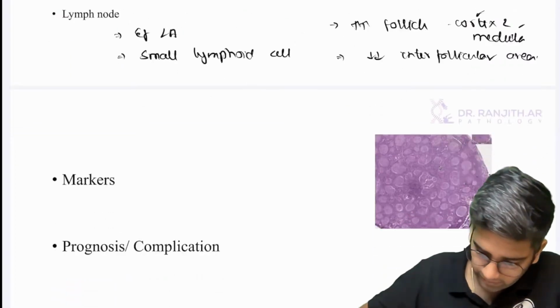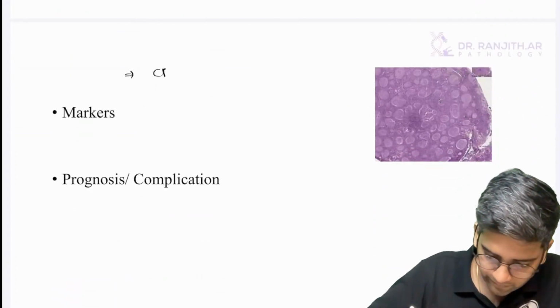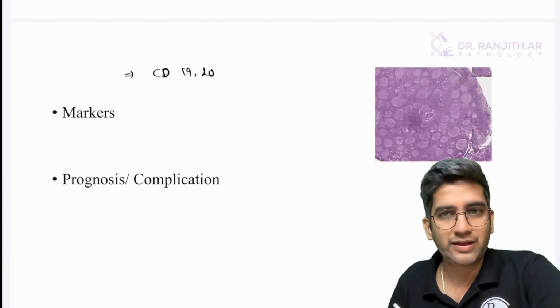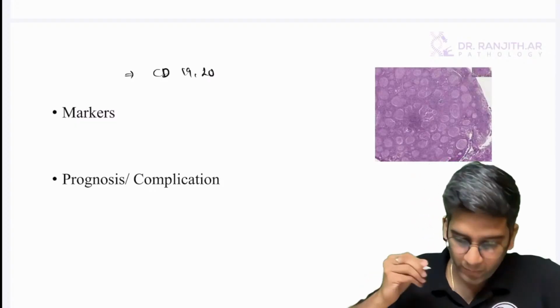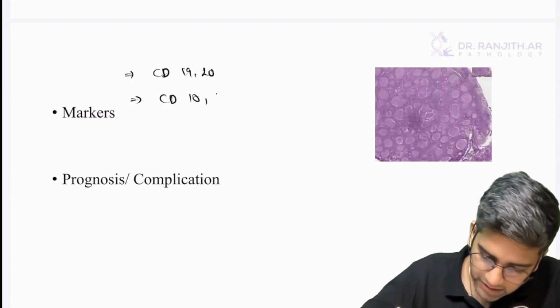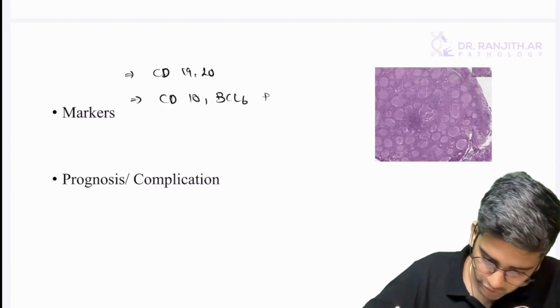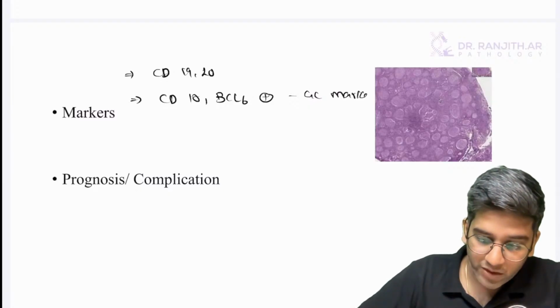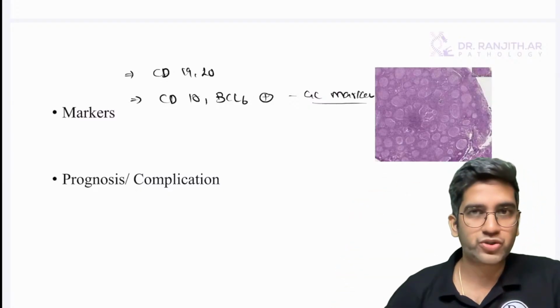How am I going to confirm? Markers. Same, start with the same. They are B cell tumors. They come from the germinal center. When they come from the germinal center, we have CD10, BCL6 positive. These are GC markers. Any tumor which comes from the germinal center, write this. They'll be positive for sure.